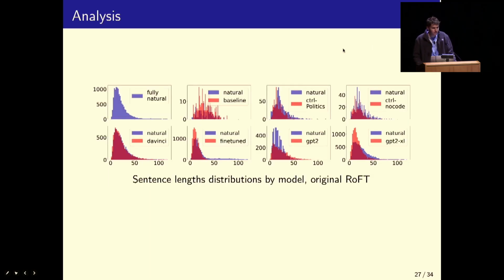So now we're going to try to analyze features of the text datasets to figure out what is going on, and why we can explain any of these results in more detail. Firstly, we look at the sentence length distributions when we split the original RoFT dataset by the model that's used to generate the completions.